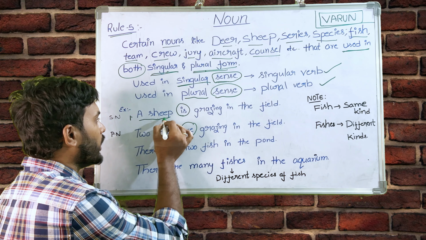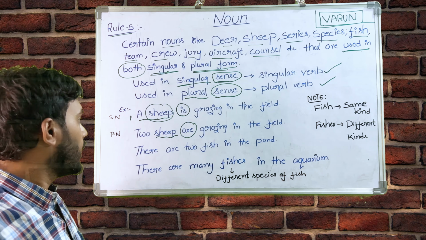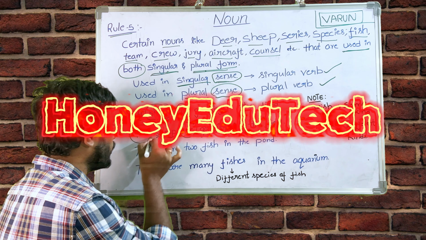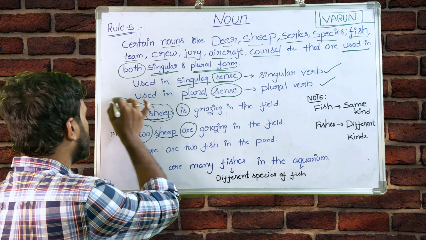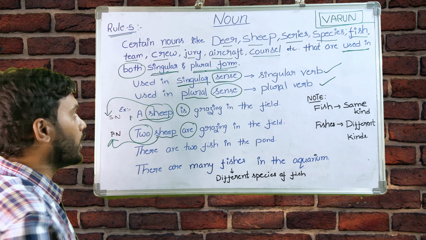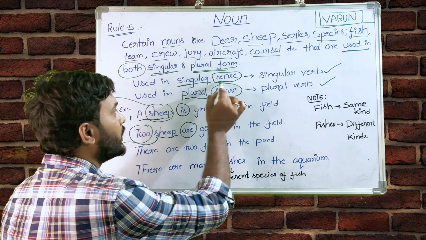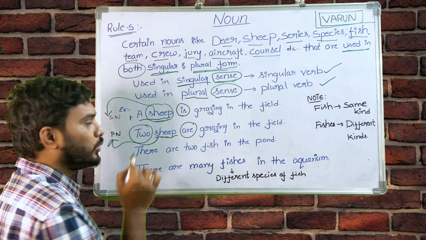Here we are talking about a single sheep, only one sheep, but here we are talking about 2 sheep. This is a singular noun and this acts as a plural noun. Here the sense is singular, here the sense is plural.